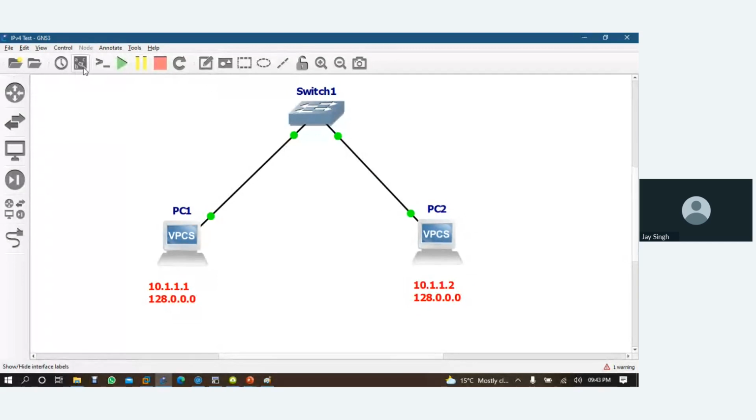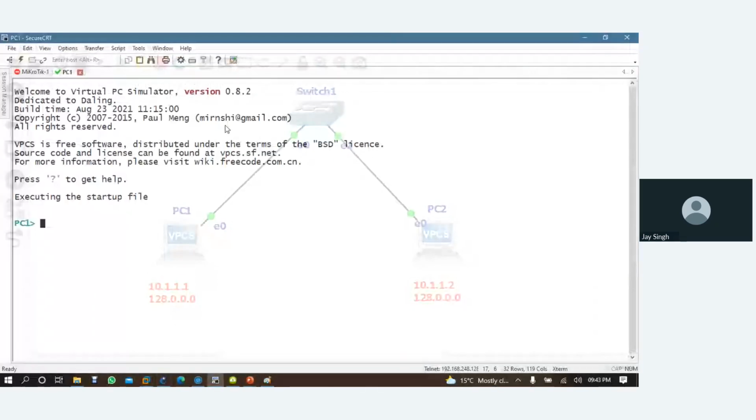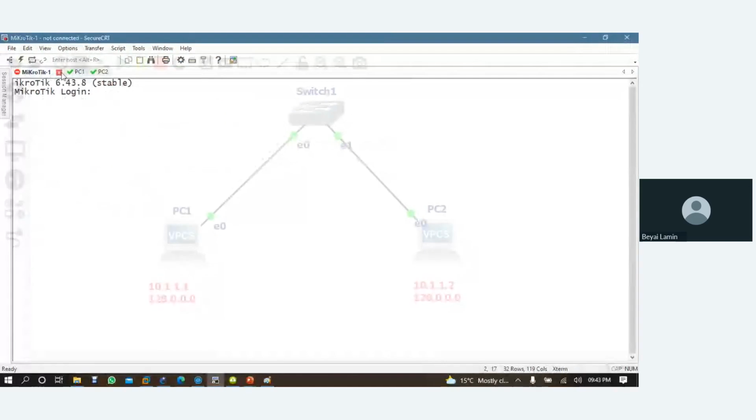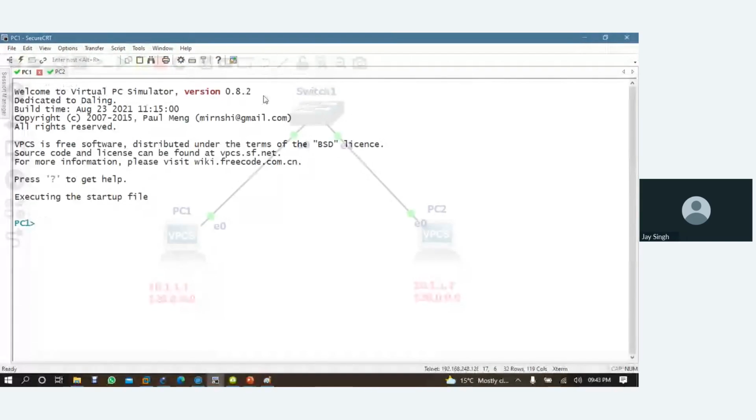Okay, let's take the console. Okay, so I'm on PC1, so you know how to write. We just normally write like this, and the IP 10.1.1.1/1, right? Is it like this, or can you normally write like this, 128.0.0.0?